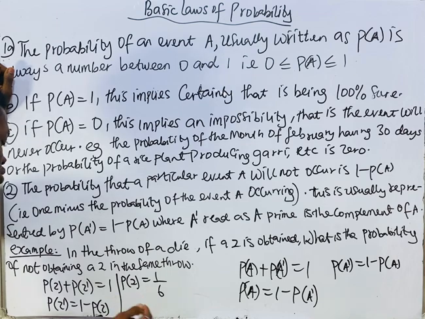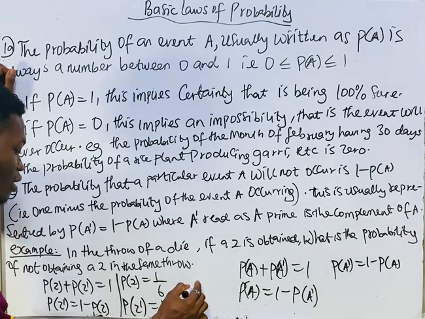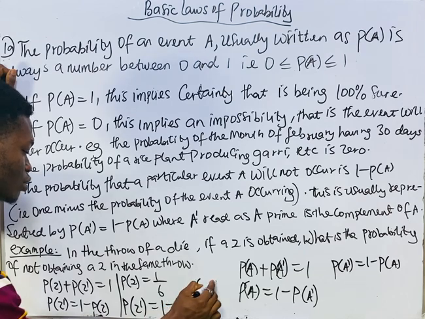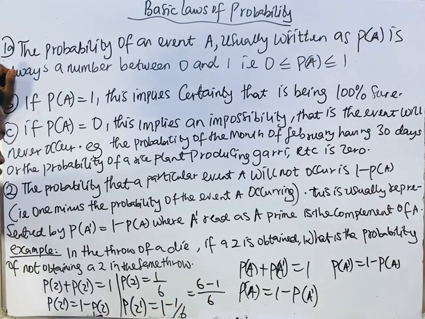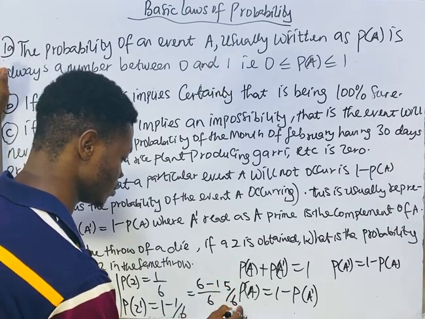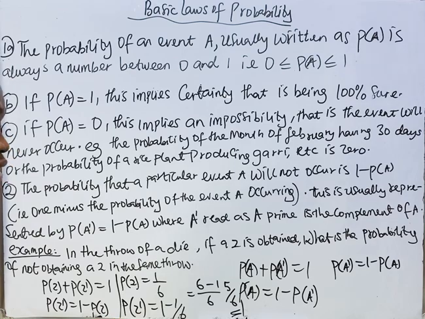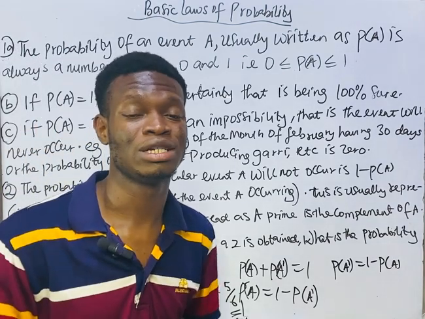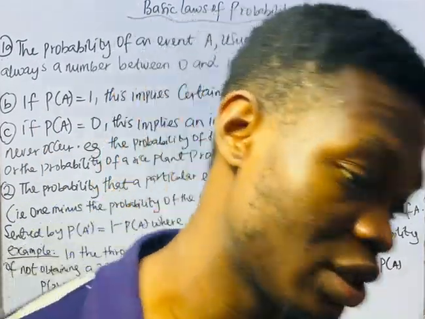So probability of not obtaining 2 will be 1 minus 1 over 6, which gives us 6 minus 1 over 6, which is 5 over 6. That's the correct answer to this question. Let's solve another question regarding this quickly.